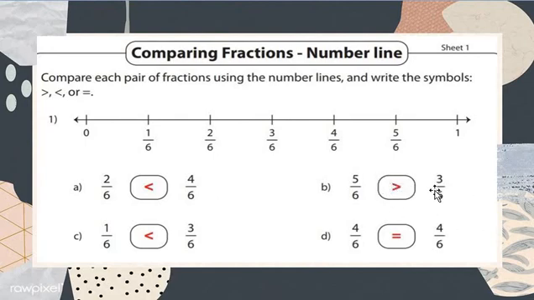See here, 3 is smaller and 5 is more. Here 1 upon 6 is small and 3 upon 6 is large. 4 upon 6 is equal to 4 upon 6. It is the correct example. All options are correct. Understood, my dear students? I hope you all understood. We only have to check the answer.